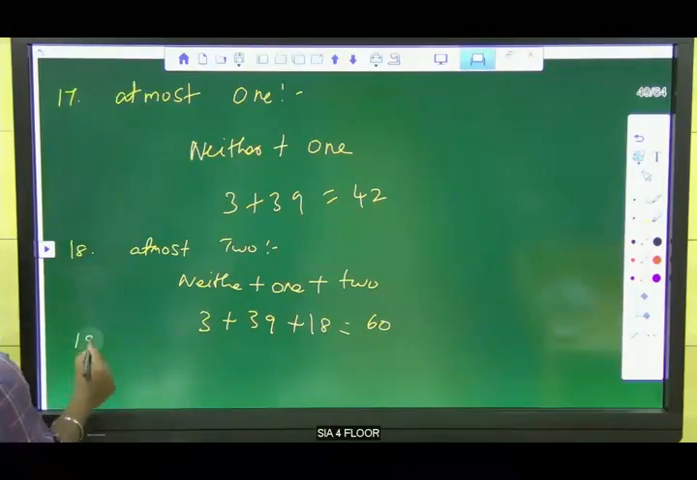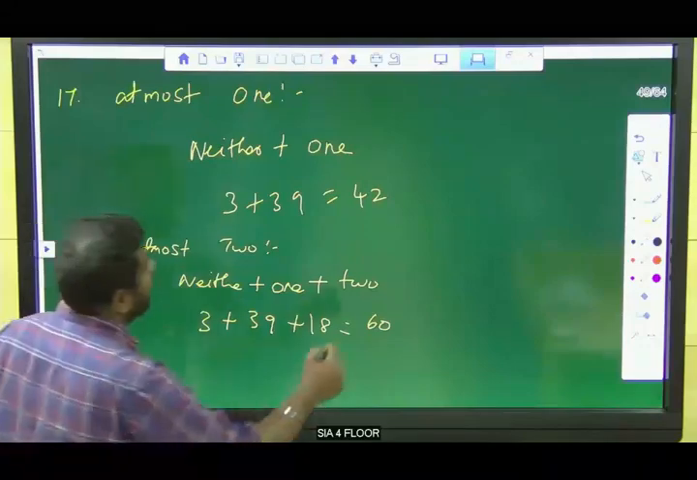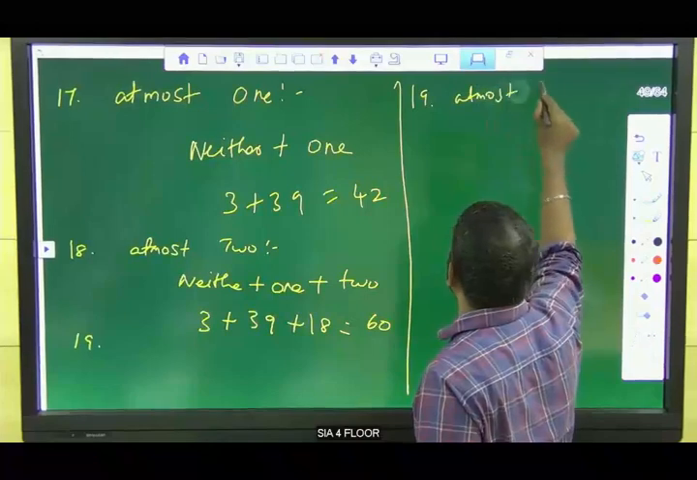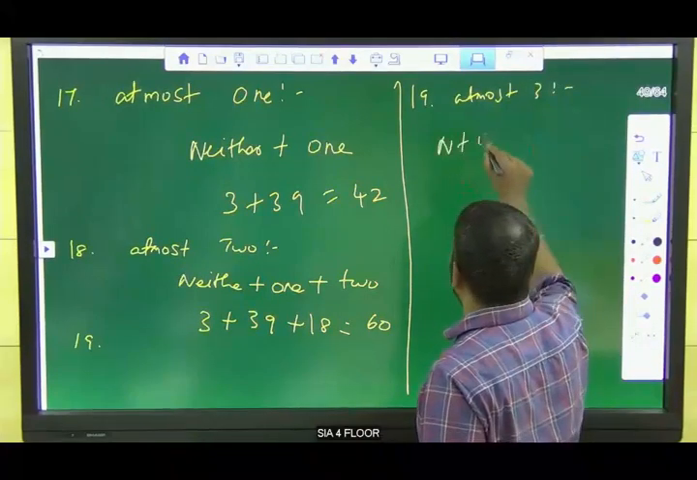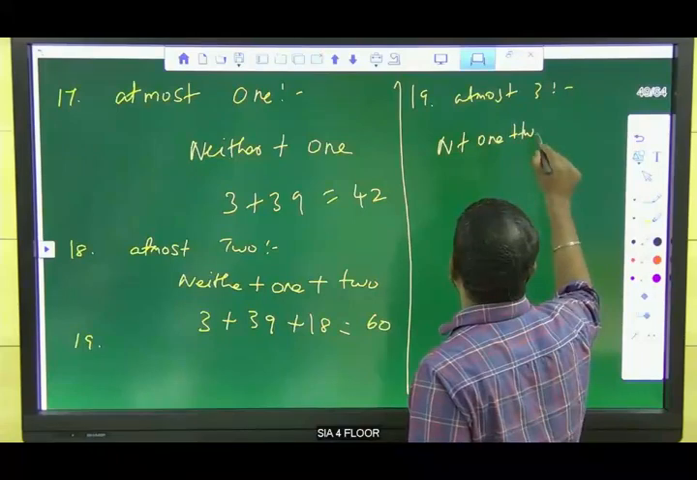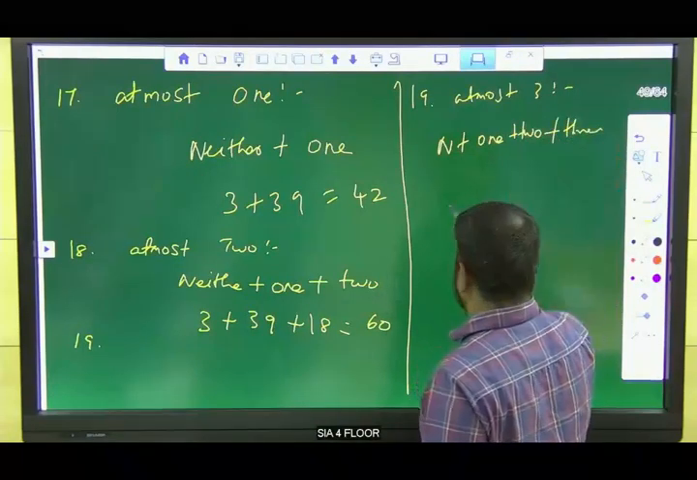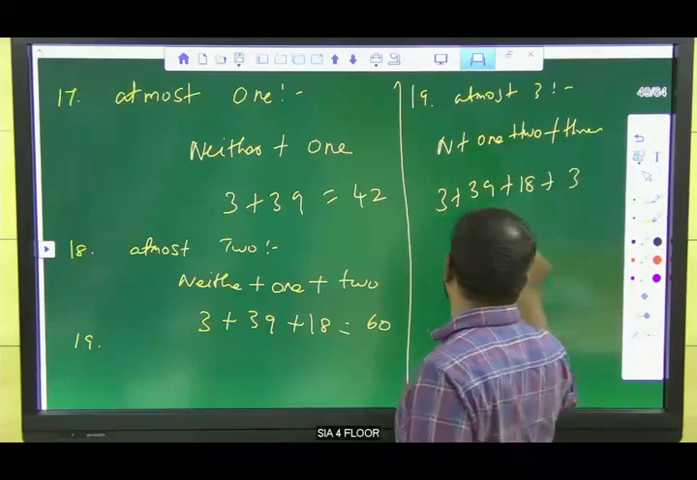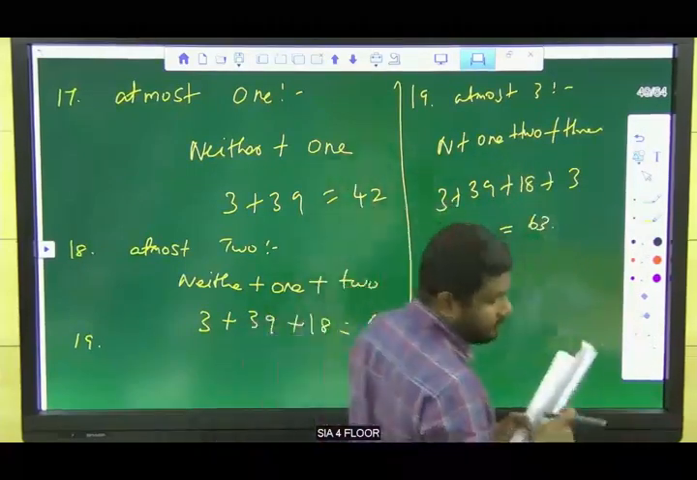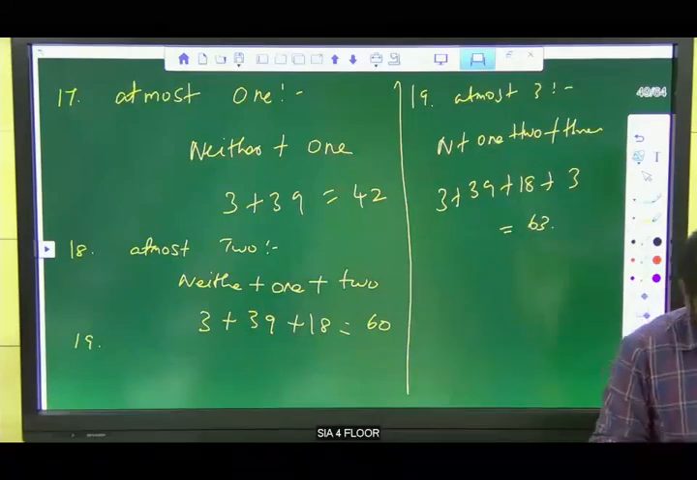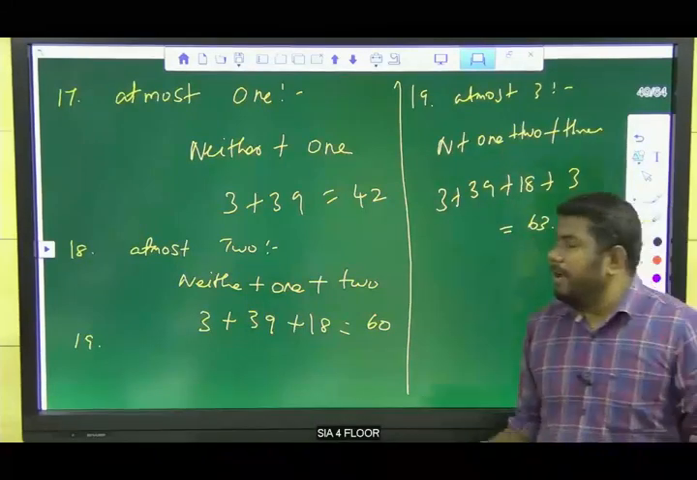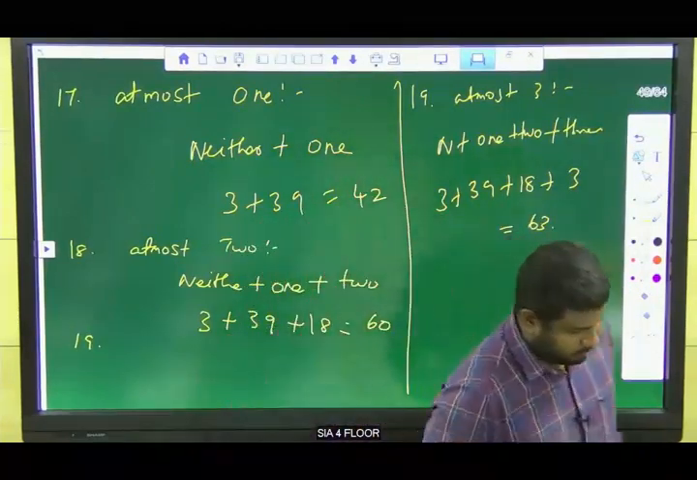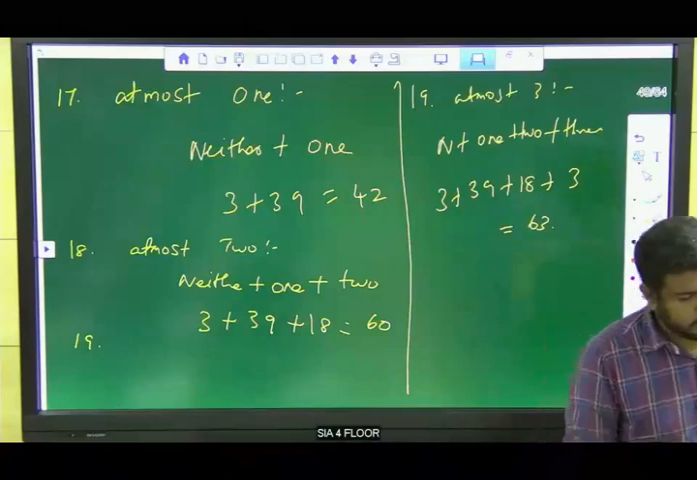And at most 3. Listen guys, at most 3 means all the values. Neither, 1, 2 plus 3. So neither is 3, 39 plus 18 plus 3 is equal to 63. If you have any doubt regarding this, ask me now.